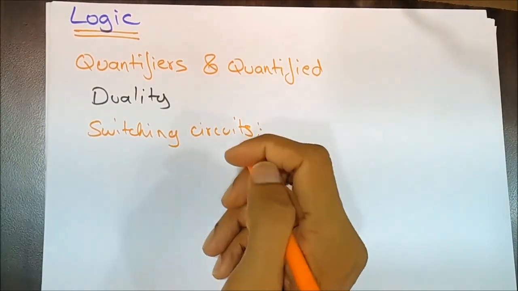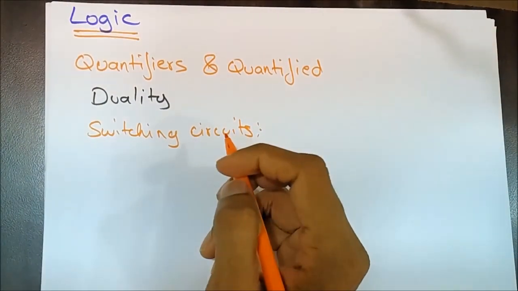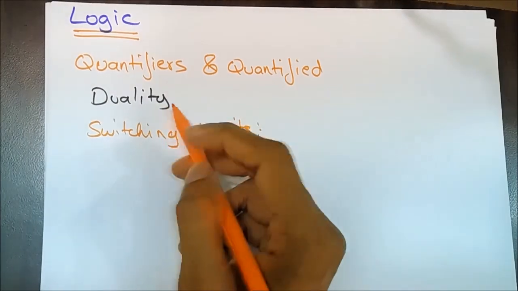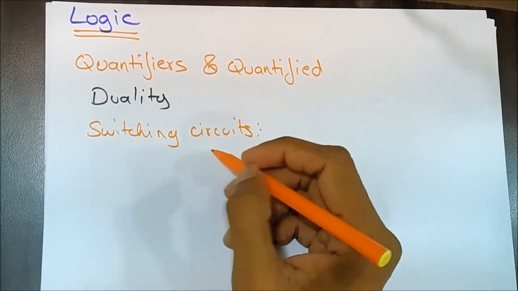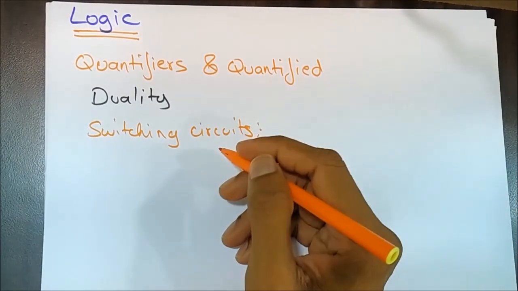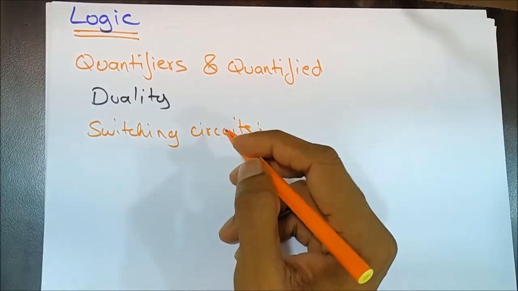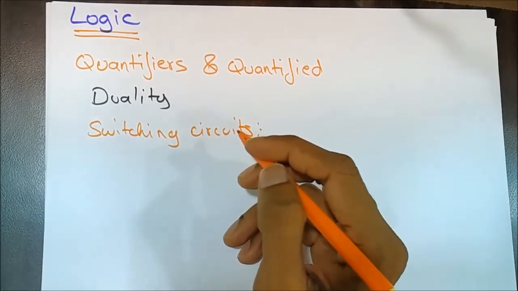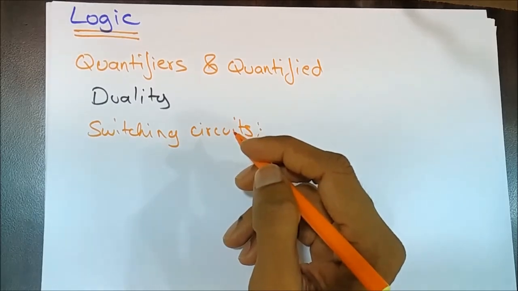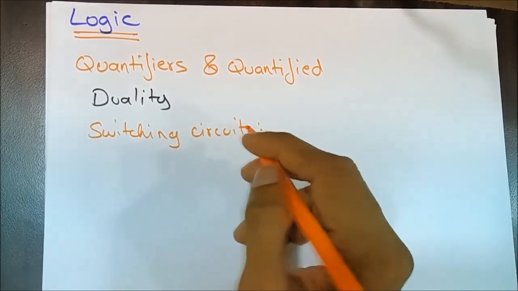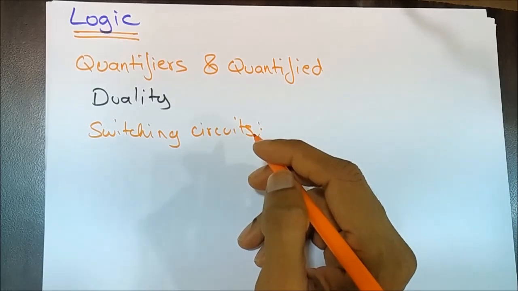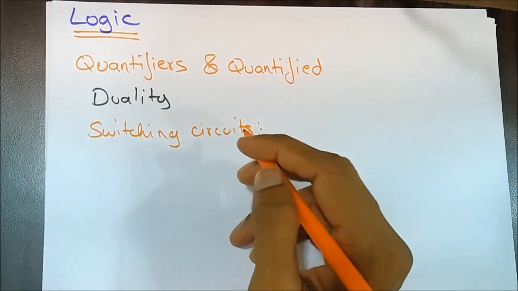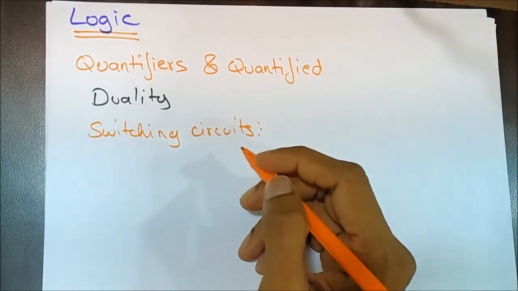In logic, questions on quantifiers and quantified duality, switching circuits are very important topics. And also statements and the truth tables like conjunction, disjunction, negation, conditional, and also biconditional are very important topics.